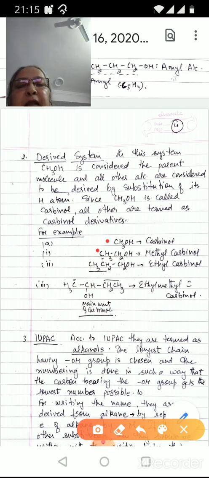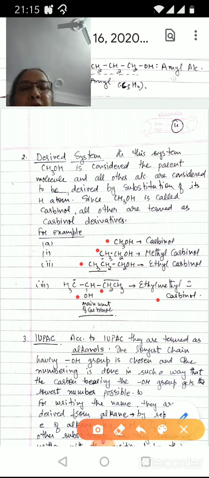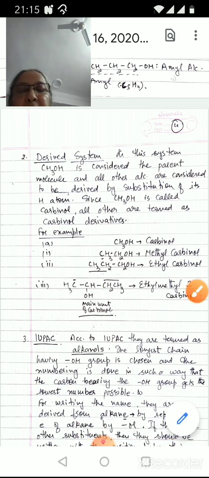If one hydrogen atom of this carbinol is substituted by ethyl group, it is called ethyl carbinol. And here we see that one hydrogen atom of carbinol has been substituted by methyl group, and another hydrogen atom of the carbinol has been substituted by ethyl group. So the product becomes ethyl methyl carbinol.